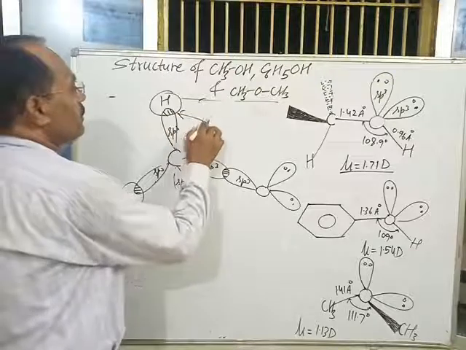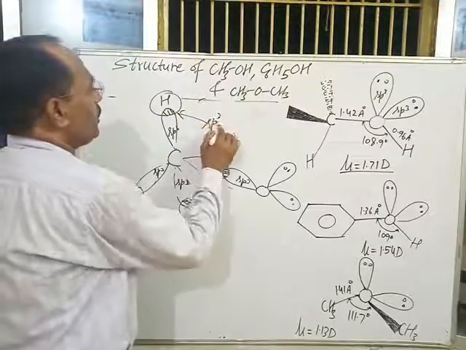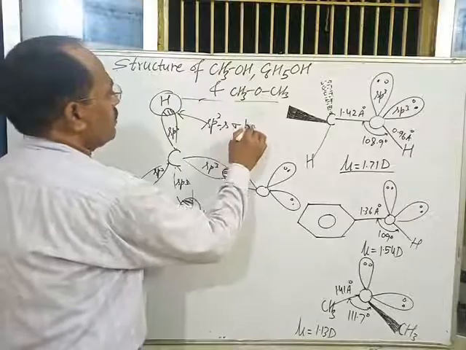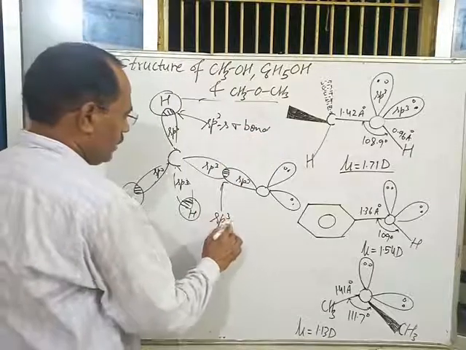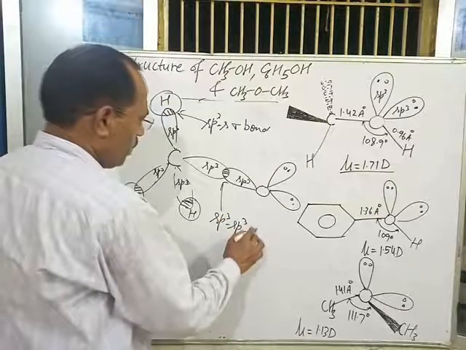This bond is an sp3-s sigma bond, and this bond is an sp3-sp3 sigma bond.